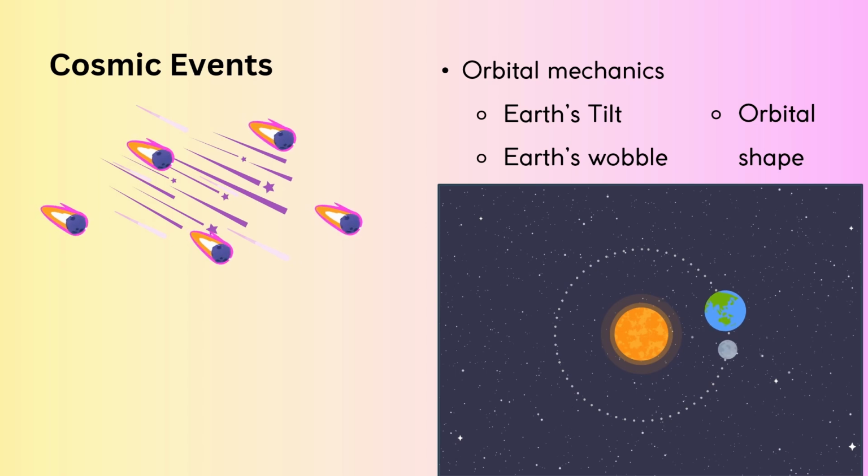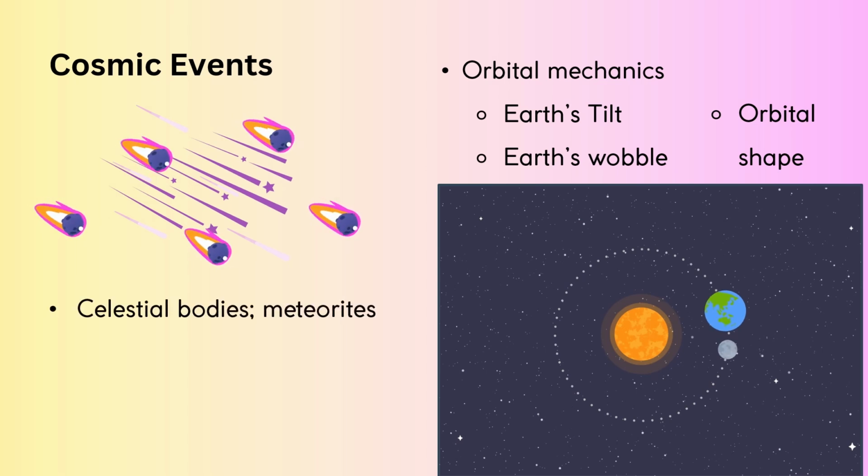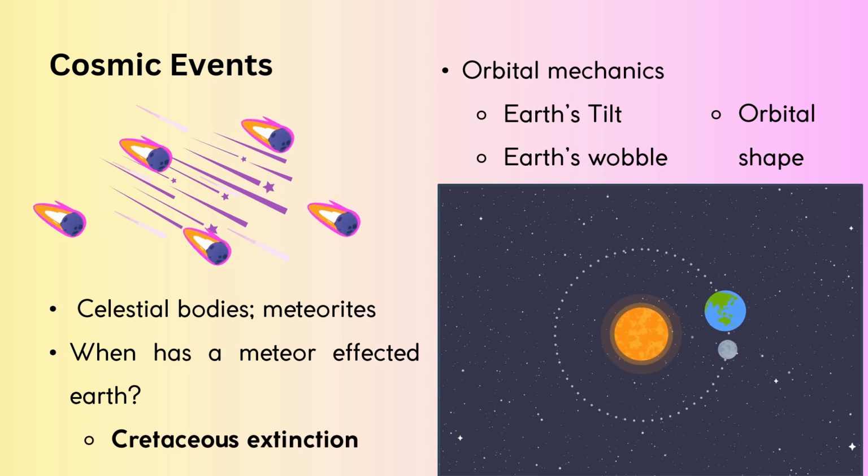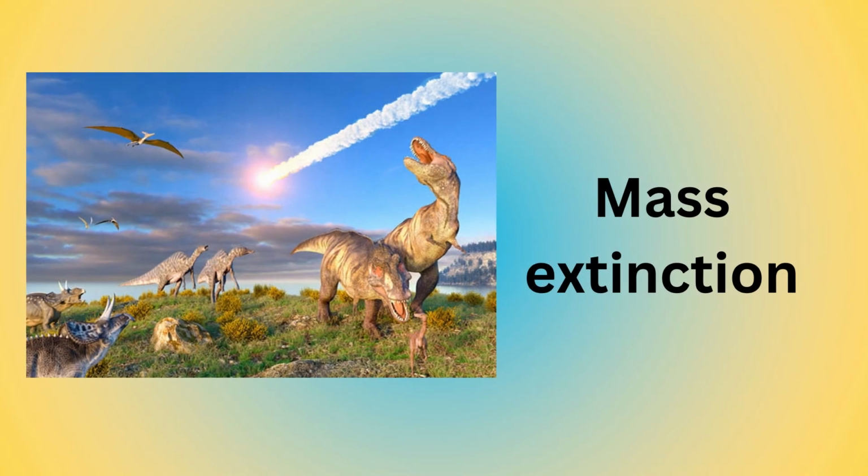What if I told you that meteors can also affect the Earth's climate? Can you think of a time where a cosmic event like a meteorite affected the Earth's climate? Aha! The Cretaceous extinction. This is the meteor that caused the extinction of the dinosaurs 65 million years ago.